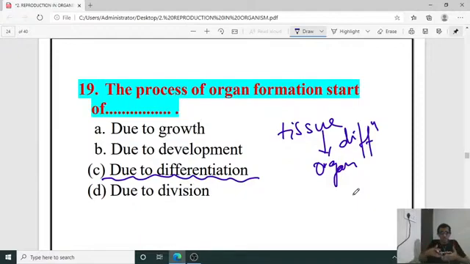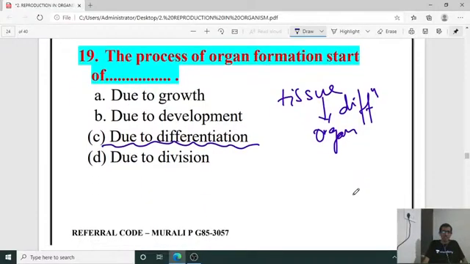Organs will accumulate together, and cumulative organs will give the organ system, and that will make up one organism, isn't it? We know that cell, tissue, organ, system, organism. That is the process in the case of multicellular organisms. So the right answer is C.